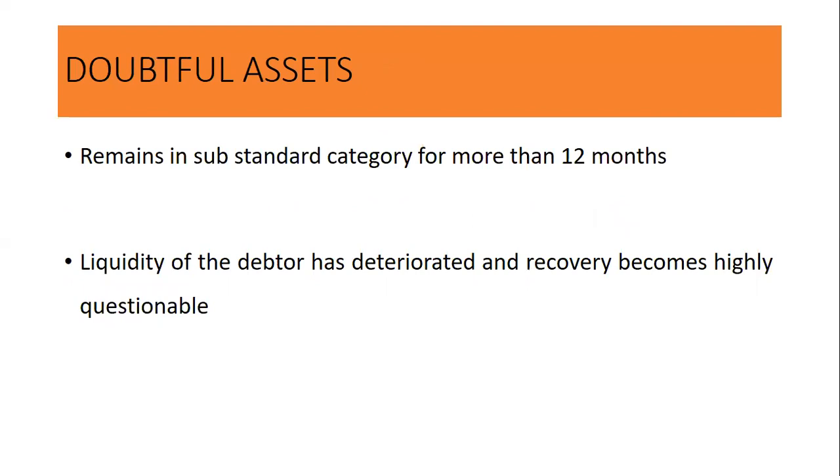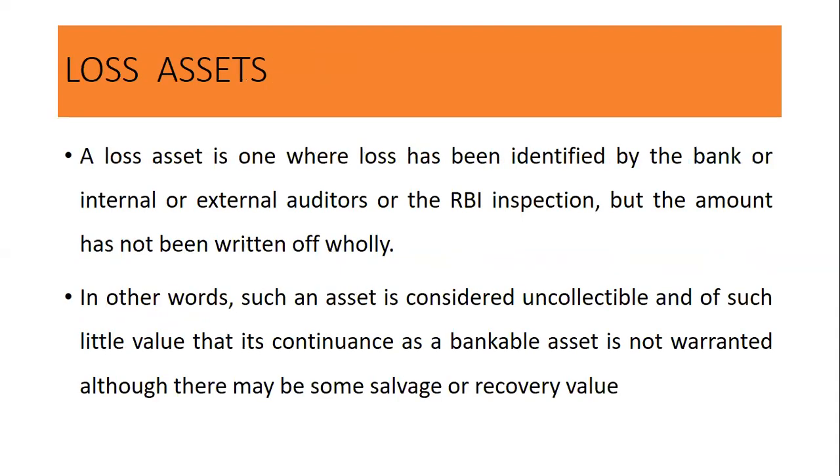A doubtful asset remains in the substandard category for more than 12 months. The liquidity of the debtor has deteriorated and recovery becomes highly questionable. By this class, the bank almost assumes that it has become a kind of bad debt. A loss asset is a further degraded part. A loss asset is one where loss has been identified by the bank or internal or external auditors or RBI inspection, but the amount has not been written off fully.